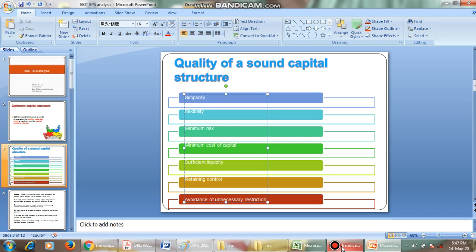Then avoidance of unnecessary restrictions. That is, we should avoid unnecessary restrictions on the capital structure. So, an optimum capital structure, a good capital structure, should be very simple. It should not be complex with various long-term sources, and it must be flexible. That is, it can be changeable. It has minimum risk, minimum cost of capital, sufficient liquidity, control over the business, and avoids unnecessary restrictions. Okay, coming to the next one, EBIT EPS analysis.